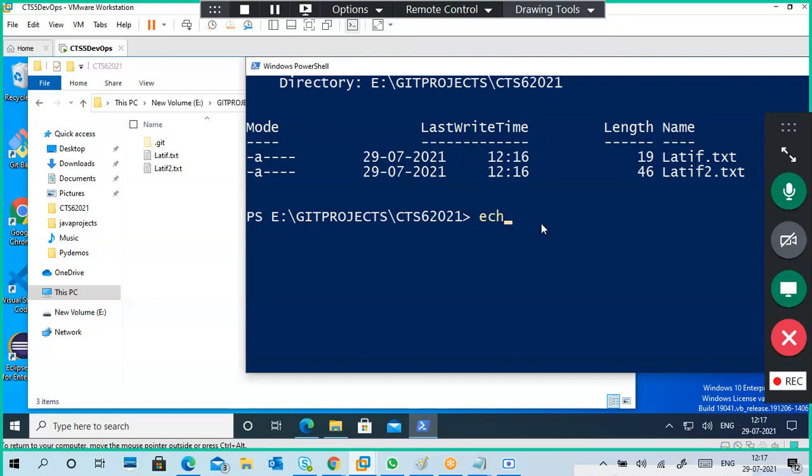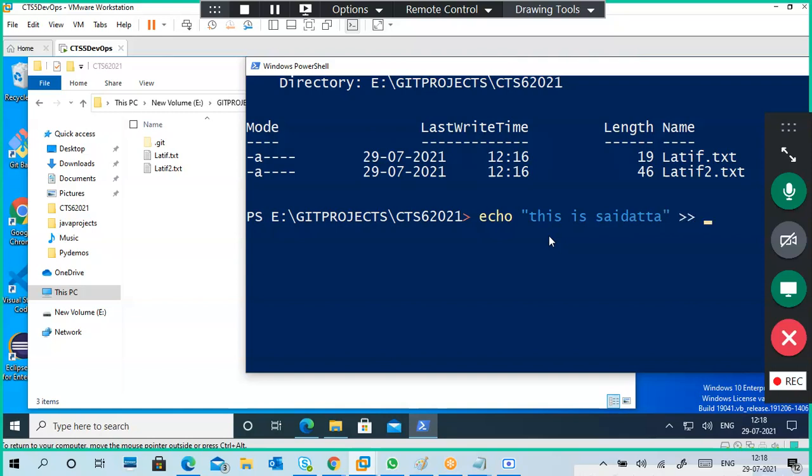Okay, so I have two files. I'm going to create a new file in that folder. It's very simple. I'm creating Siddhartha1.txt.